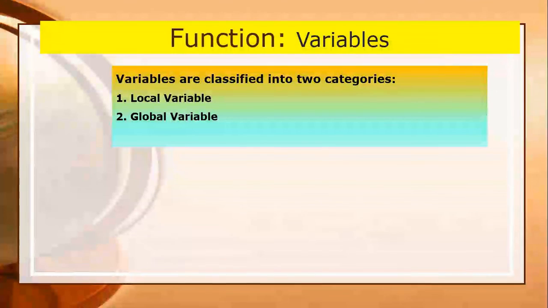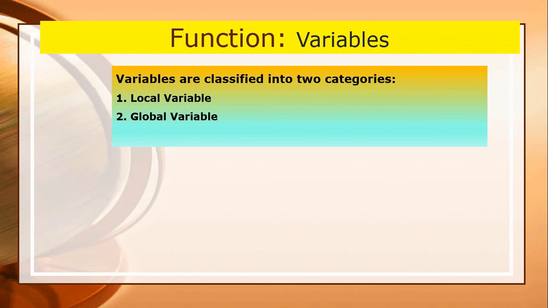There are two basic types of variables. The local variables are defined inside the function body or in a compound statement other than the formal arguments. The scope of such variables is inside the function where they are defined. They have no identity outside that function.